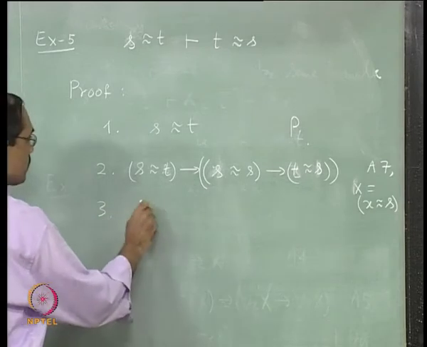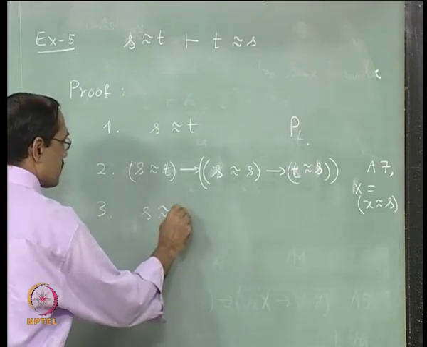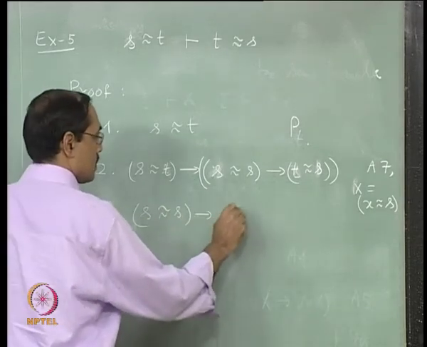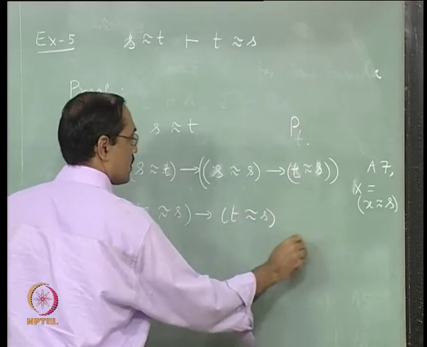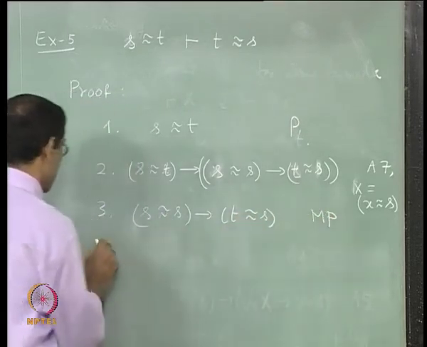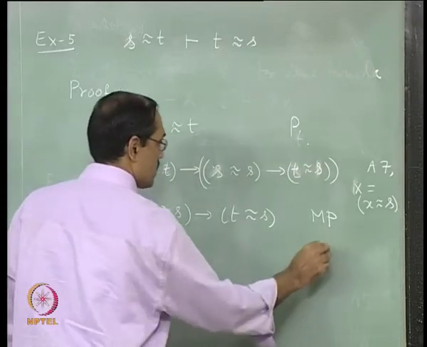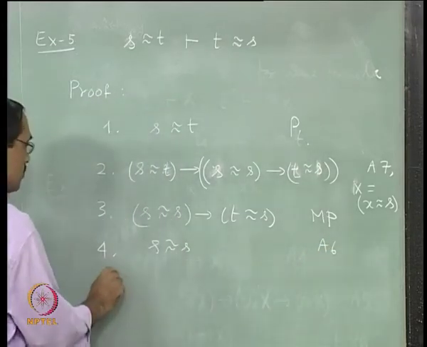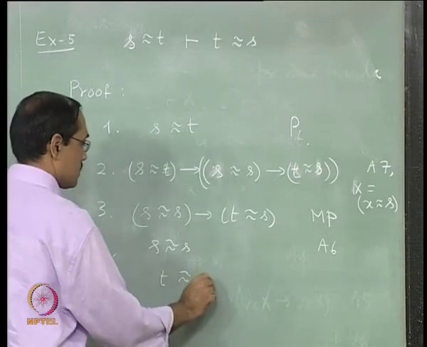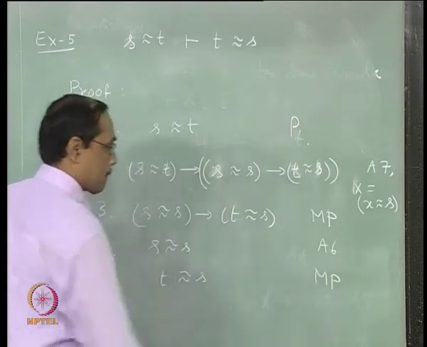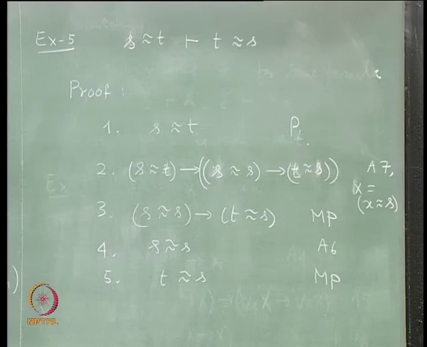So, next we go for modus ponens. Next we introduce S equal to S, this is A6, and again by modus ponens T equal to S. So, this is how we will be doing the proofs and the derivations.